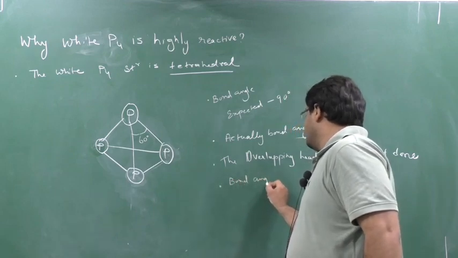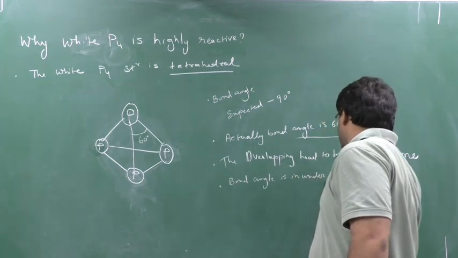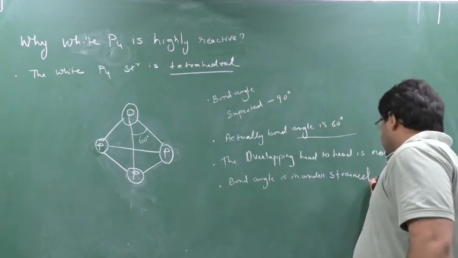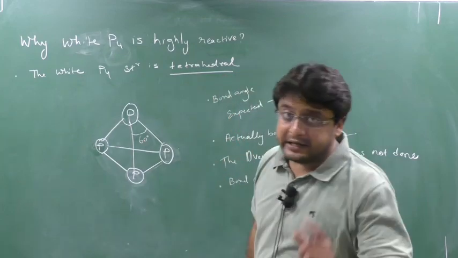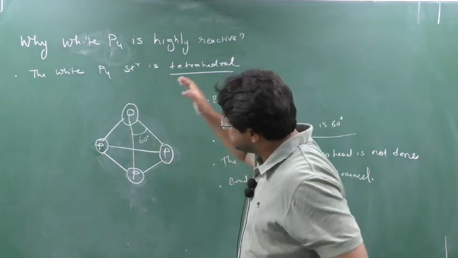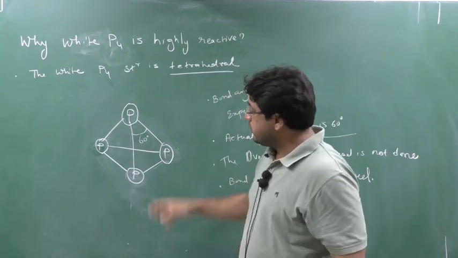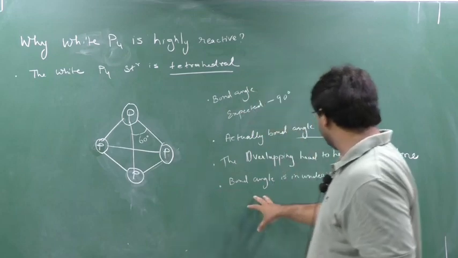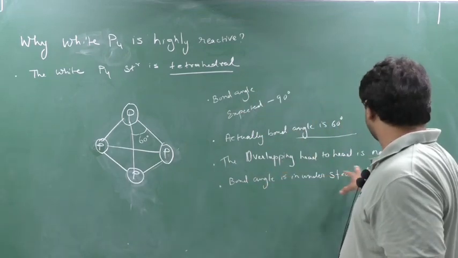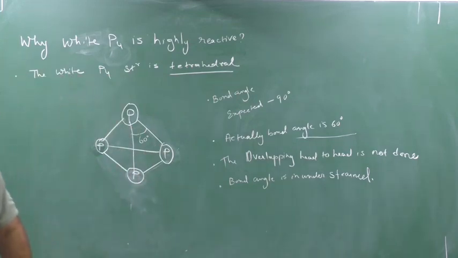It wants to go to 90 degree, but it is compulsorily strained to 60 degree. Due to this the bond angle becomes strained, the overlapping is not head to head, and hence for this reason white phosphorus is highly reactive.